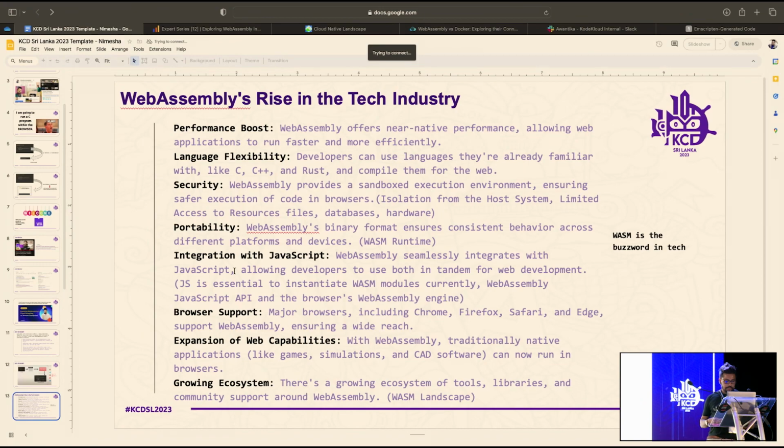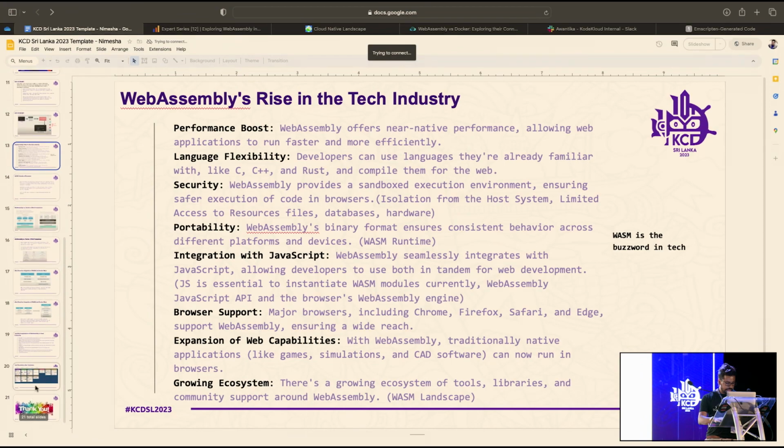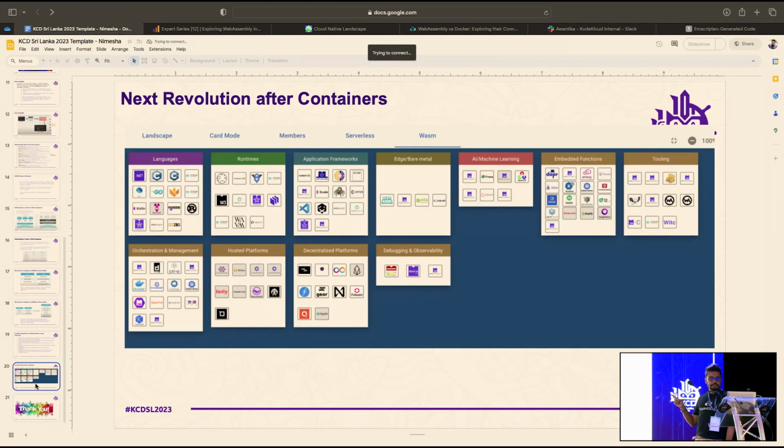So then the growing ecosystem. Growing ecosystem means, when it comes to WASM, I will show you something. So I got a slide here. So this is a WASM landscape, right? This is a WASM landscape. Maybe you guys are aware of the cloud native landscape, right? If you go to the CNCF site, and check this WASM tab, this is a WASM landscape. Check this whole thing out, right?